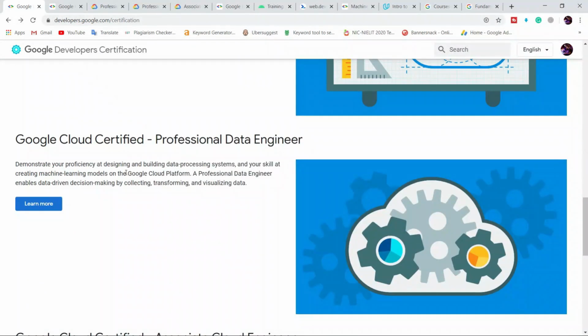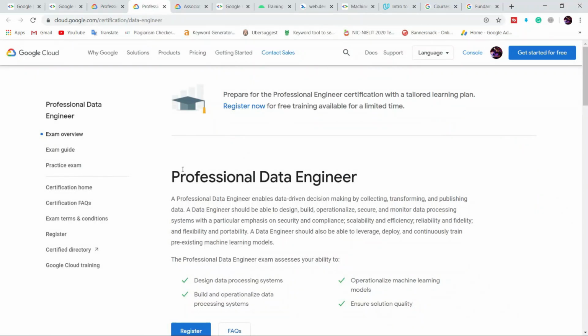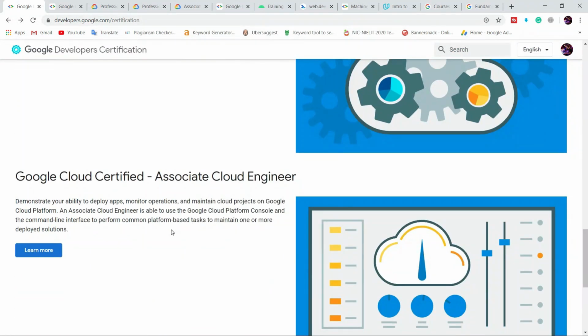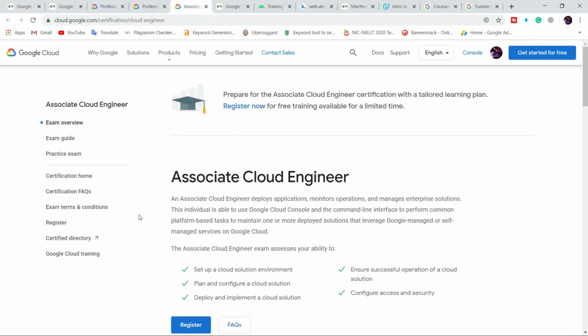The second course in cloud is Professional Data Engineer. In this course you will learn about designing data processing systems, ensuring solution quality, and optimizing machine learning models. The third course in Google Cloud is Associate Cloud Engineer. In this course you will learn about setting up a cloud solution environment, configuring access and security, and ensuring successful operation of a cloud solution.